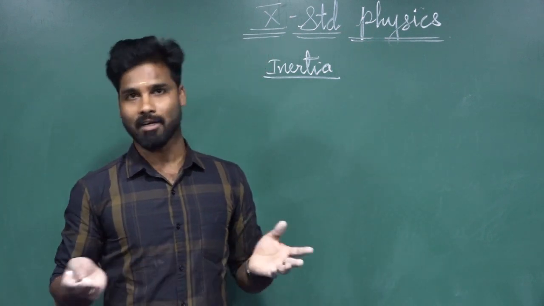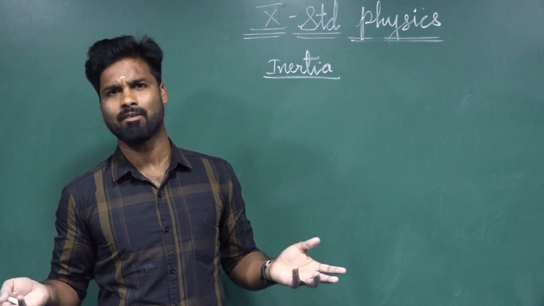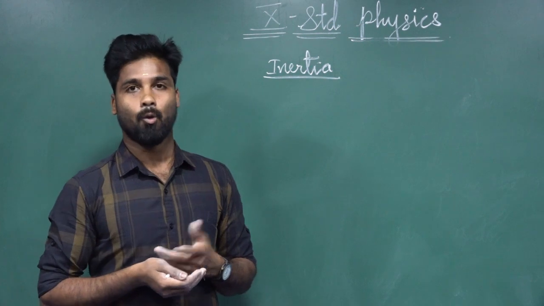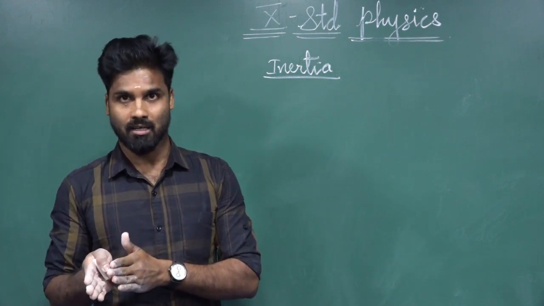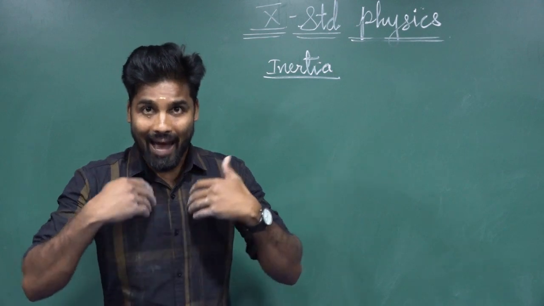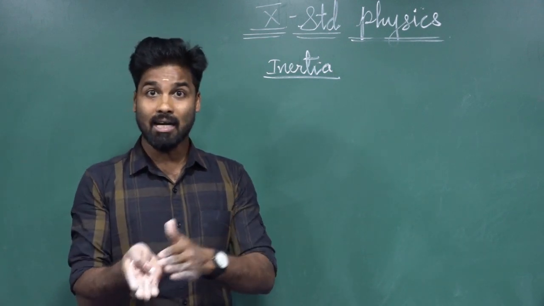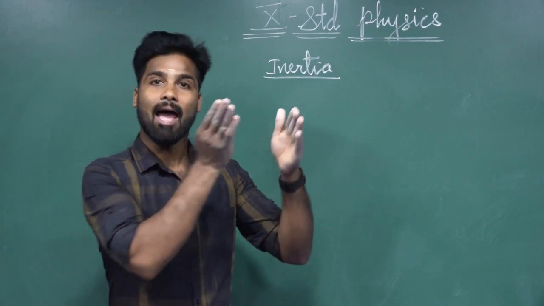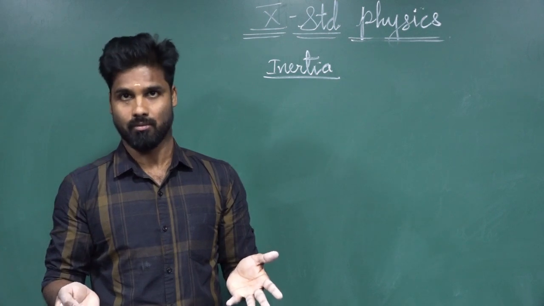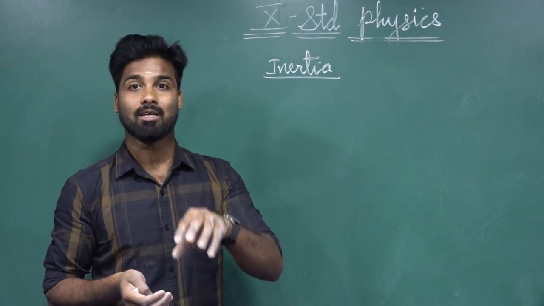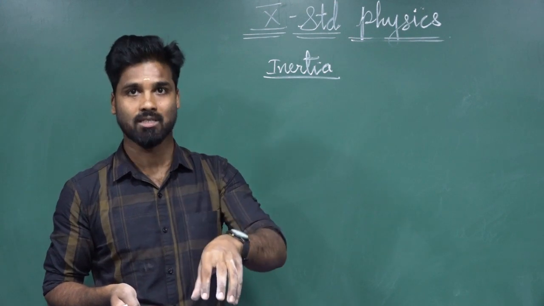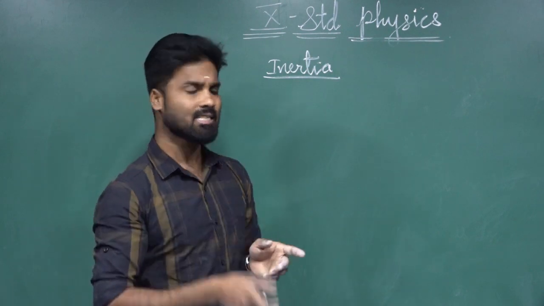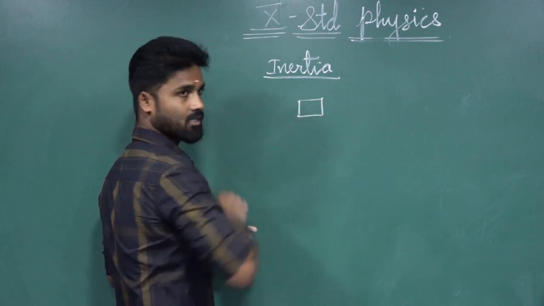Not only that. After 10 or 11 o'clock, while we are going to sleep, within 1 or 2 seconds we are not getting sleep, isn't it? It may take some time, 5 or 10 minutes. Why? Because before you go to sleep, our body is in an active state. If we make our body move from active to rest immediately, it is not able. So that's why this opposing property only, we are saying is inertia.